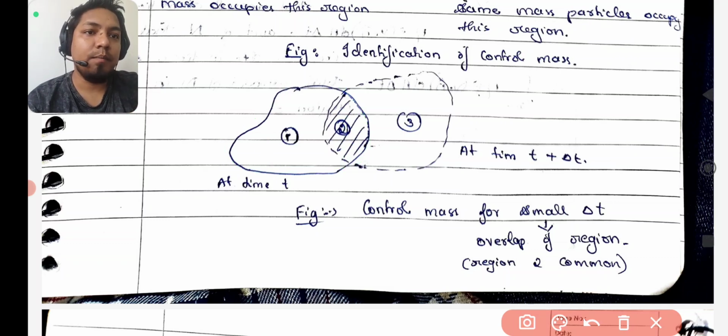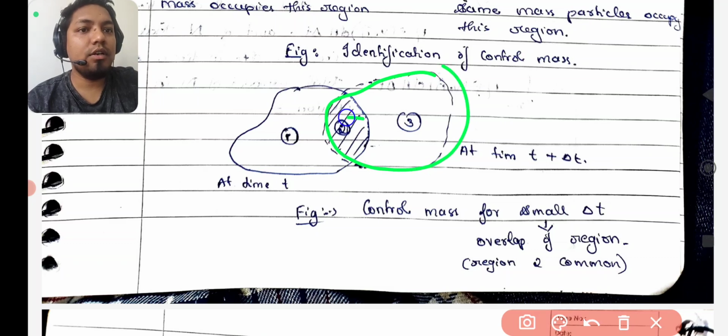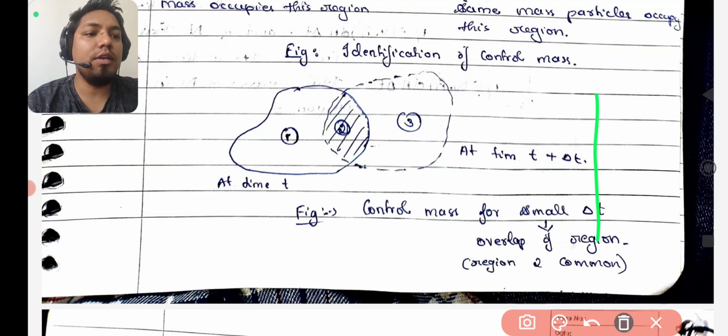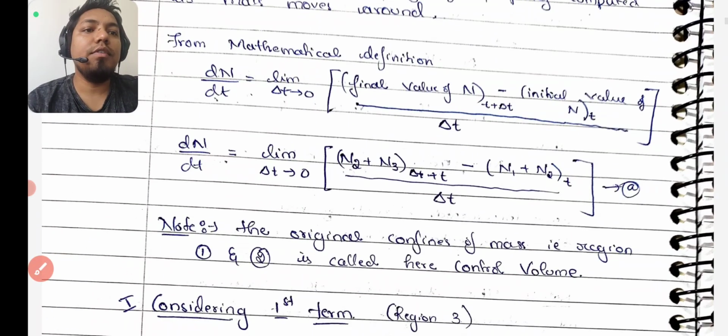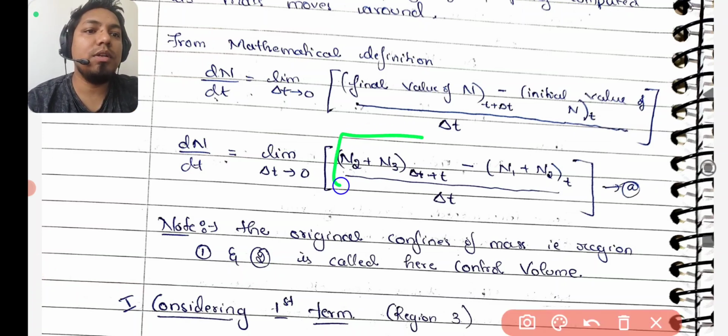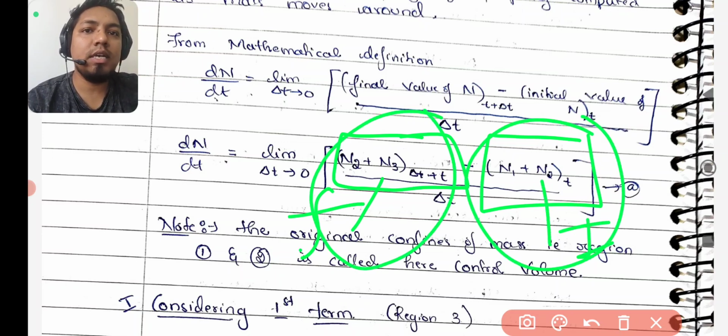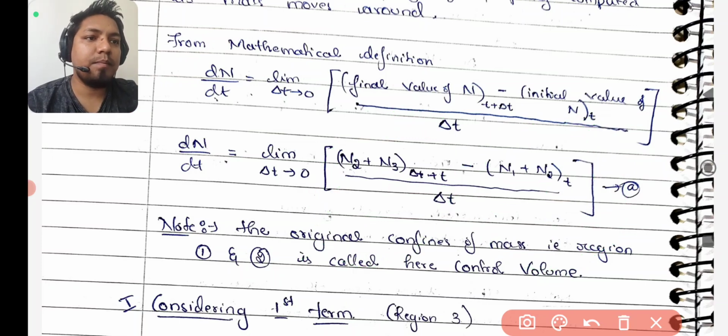But later, after traveling del t time, at t plus del t, this became your new region with zone 2 and zone 3. So N2 plus N3 at time t plus del t. So we wrote this expression: N2 plus N3 at t plus del t minus the initial one. This is final, this is initial, because this is at time t and this is at t plus del t. All right, now you understand.